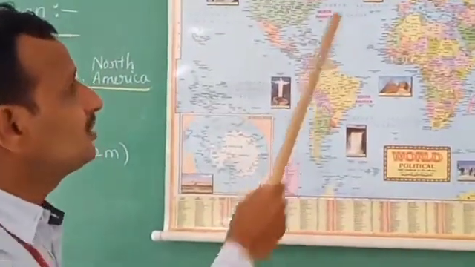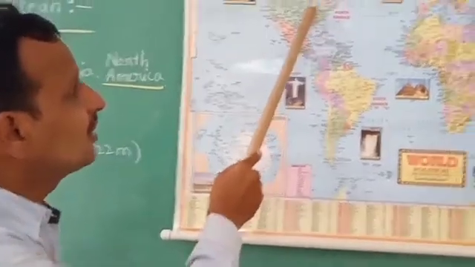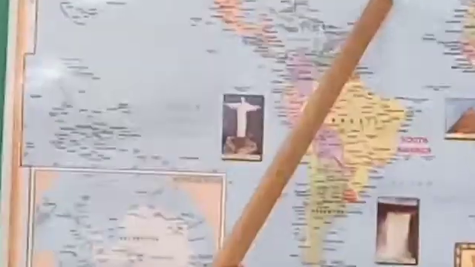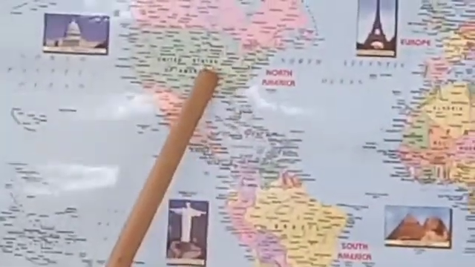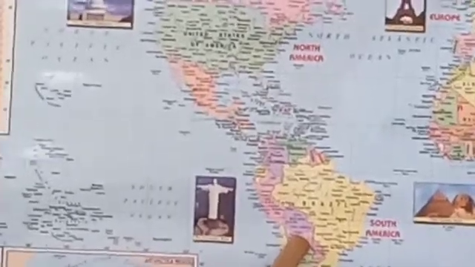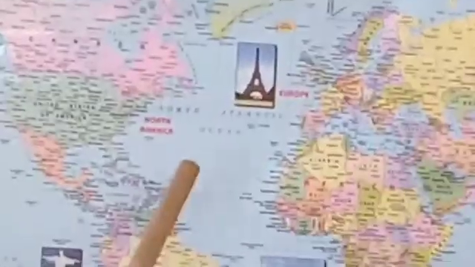On the west side, it is surrounded by North America and South America. On the east side, Asia and Africa.